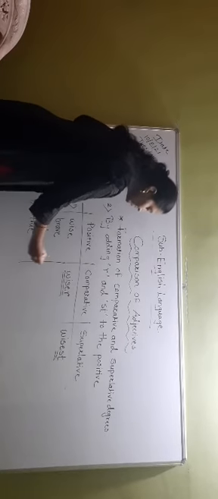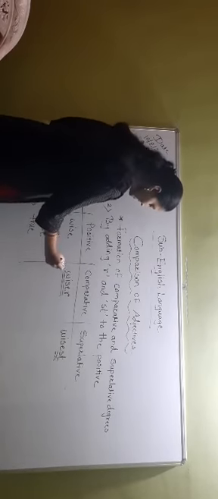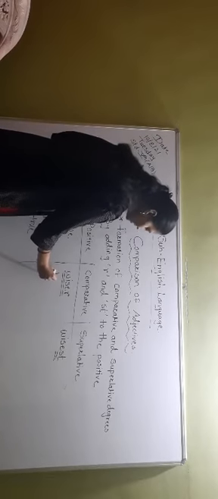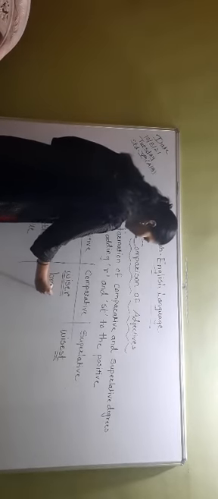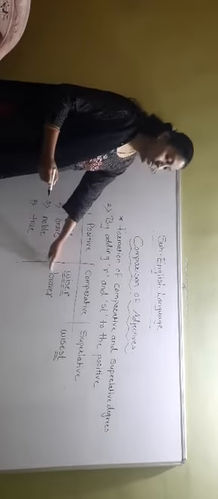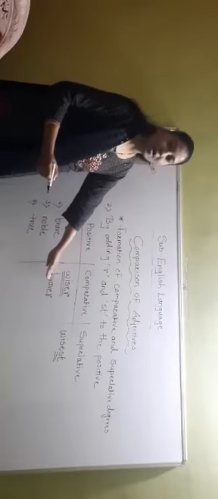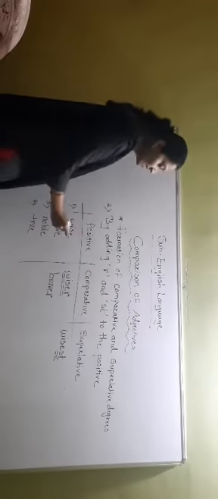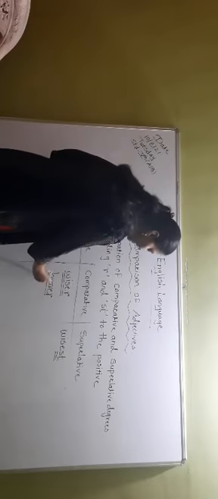Now see the second one. Brave. Just see, I am doing nothing over here. Just adding r to that word. Just write down the spelling of brave and add r. That spelling has become braver. That is the comparative degree.